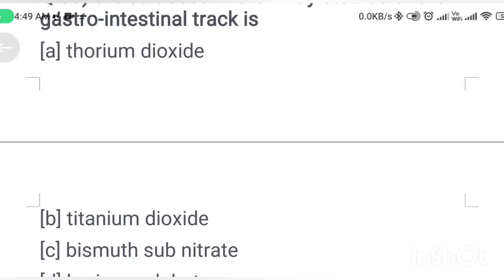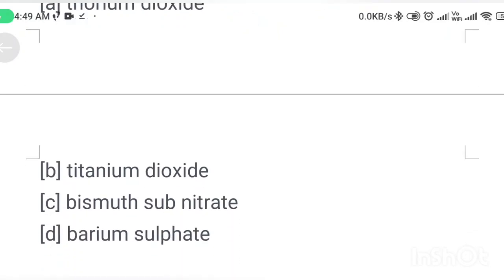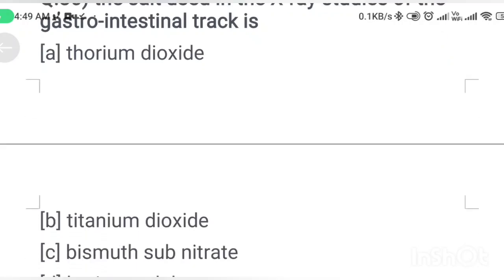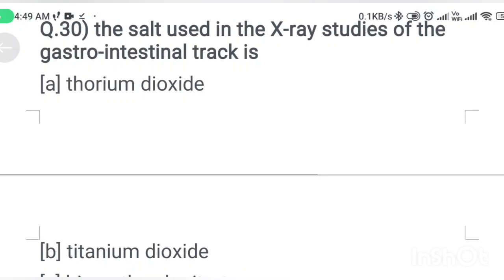Next question. The salt used in the X-ray studies of the gastrointestinal tract is option A, thorium dioxide. Option B, titanium dioxide. Option C, bismuth subnitrate. Option D, barium sulfate. The salt used in the X-ray study of the gastrointestinal tract is barium sulfate. Correct answer is option D.